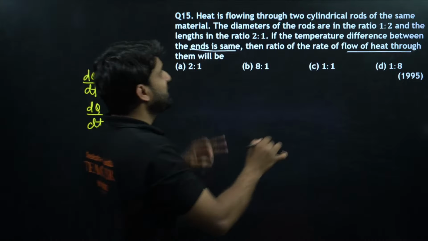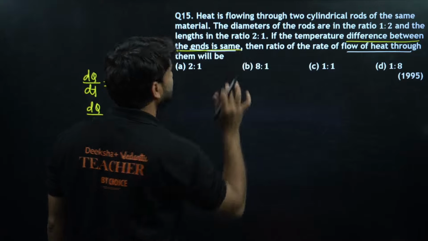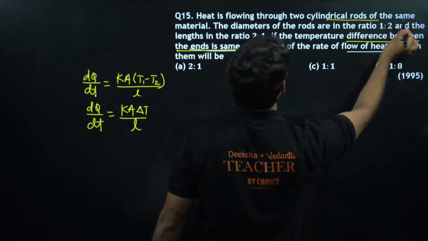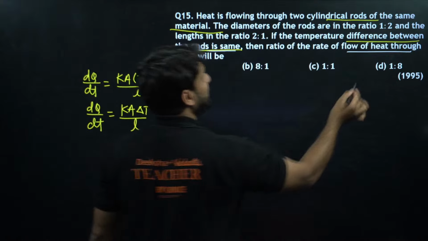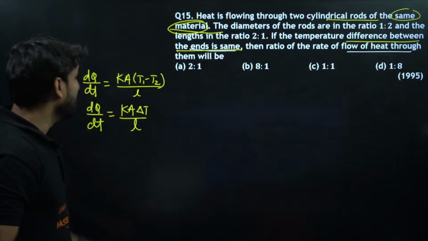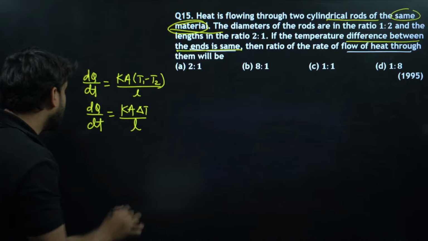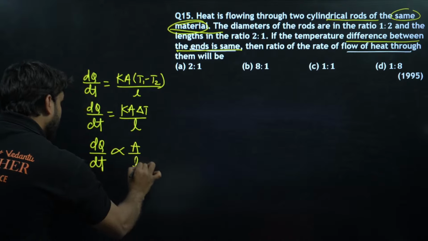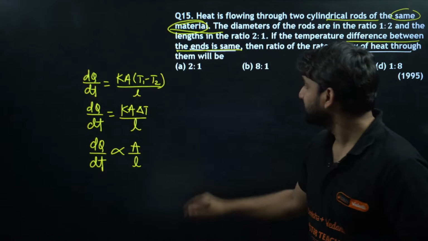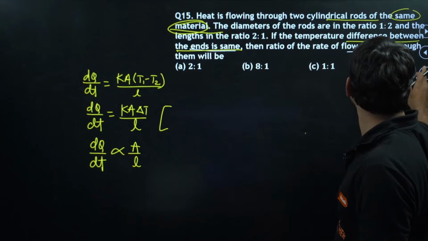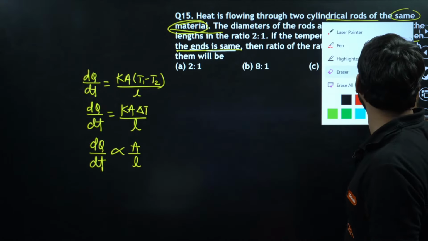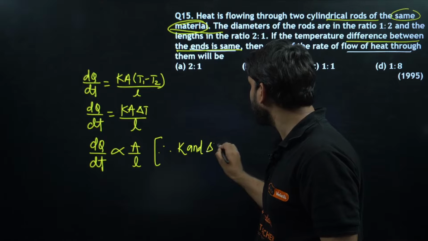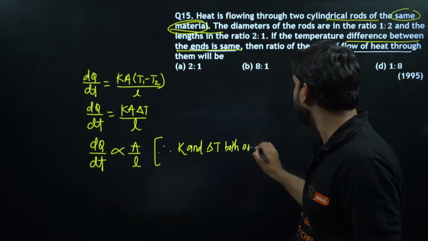Now according to this question, the temperature difference between the ends is the same. It means delta T is the same. And K: heat is transferred through two cylindrical rods of the same material, so the same material means K is also the same. So in this question, dQ by dt is directly proportional to A by L. This is the concept. Why? Because K and delta T both are the same.